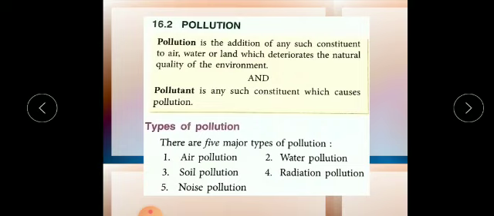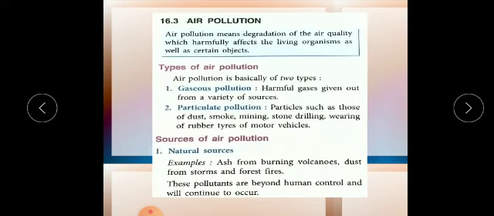Now I already told you what pollution is, and what pollutants are, which are the main agents of pollution. Today I will explain air pollution. As written in your book, air pollution means degradation of the air quality, which harmfully affects living organisms and humans also.